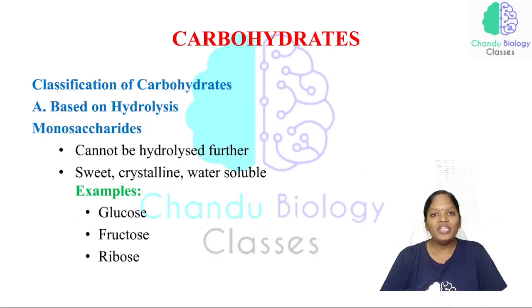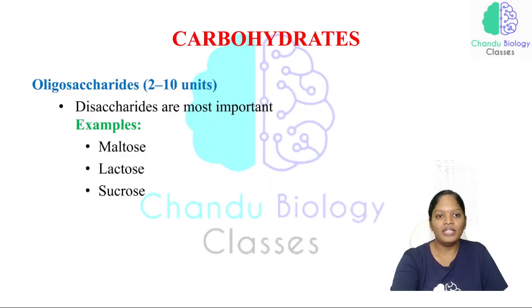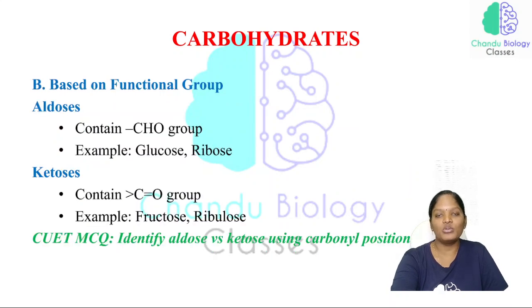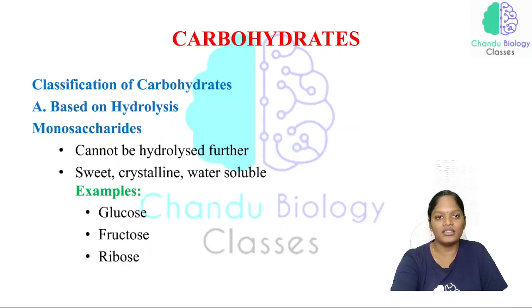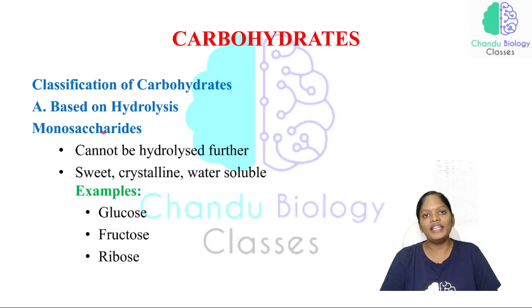Now, how can we classify carbohydrates? Based on the hydrolysis process, we can classify carbohydrates into monosaccharides, disaccharides and polysaccharides. So see here, based on hydrolysis, carbohydrates can be divided broadly into three: monosaccharides, disaccharides and polysaccharides.